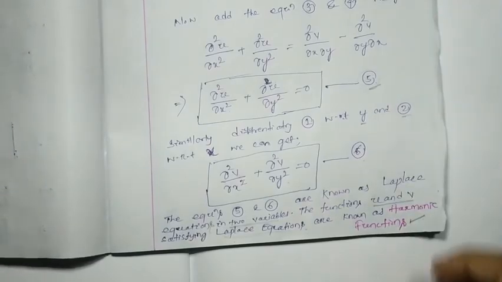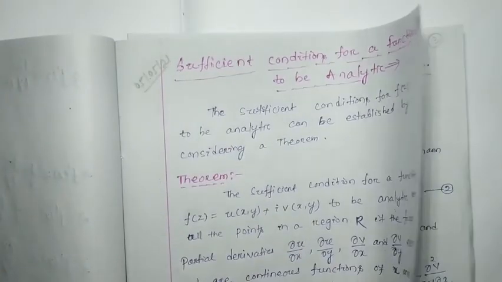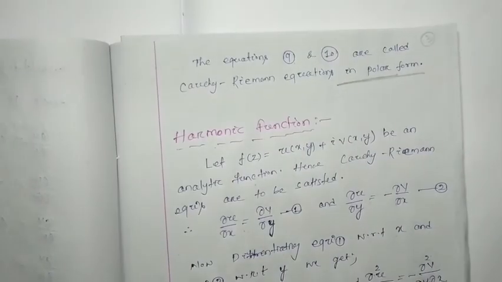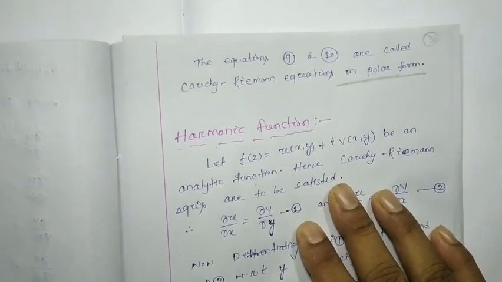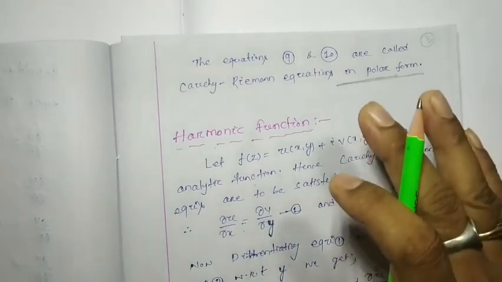So whatever we have discussed, that is the sufficient condition, we have discussed in this class, and we have discussed the polar form of the Cauchy-Riemann equation, and we have discussed harmonic functions. So these are the theoretical explanations. You just pause the video and write down the notes.